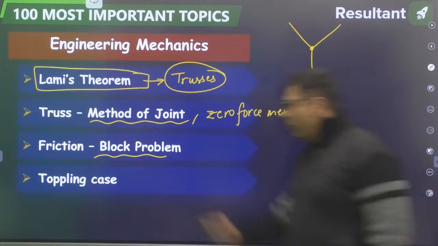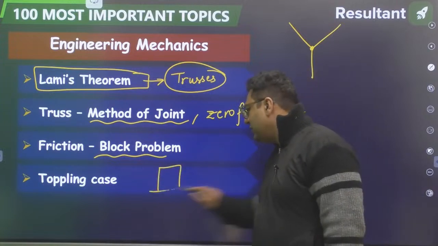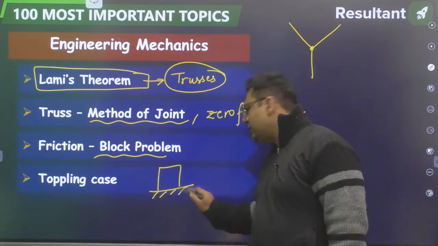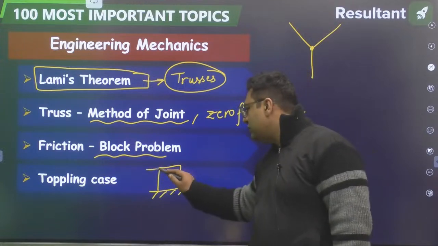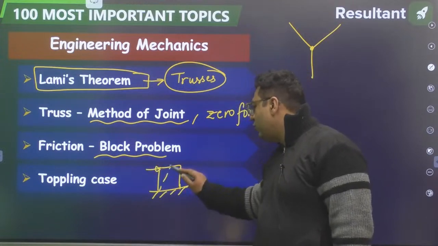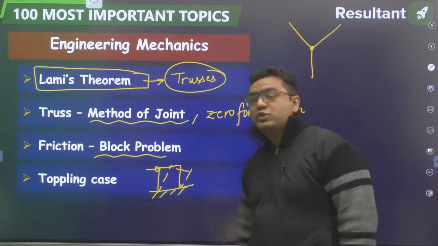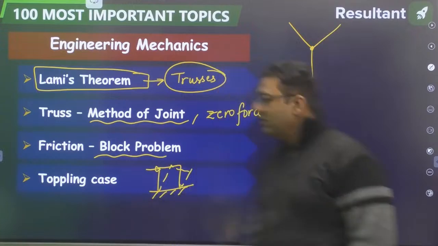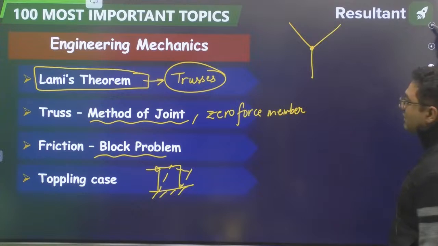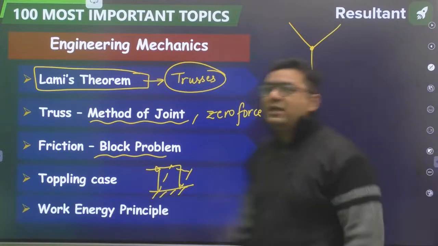Then my dear, toppling case of friction. You must have seen, if the body is not considered as a point mass and you apply force here, then there are chances that the body may topple. This type of question you may get, sure chances are there, because nowadays they are asking something different from what you studied in 11th class.